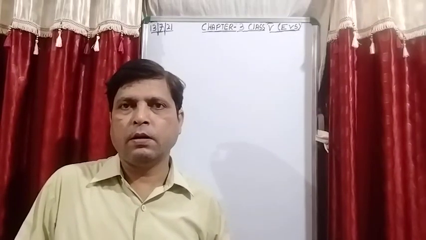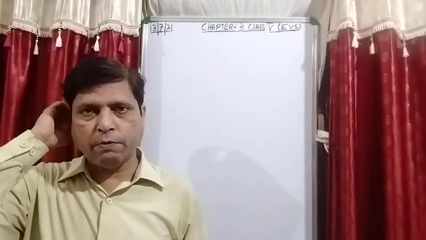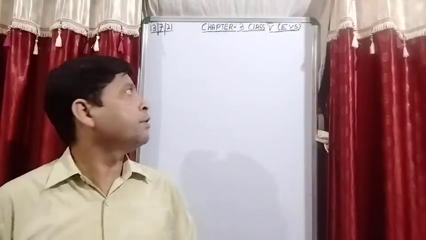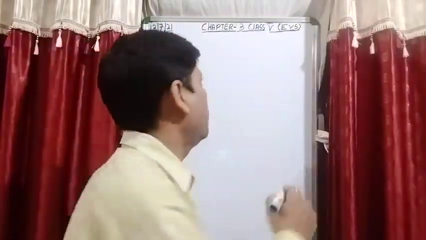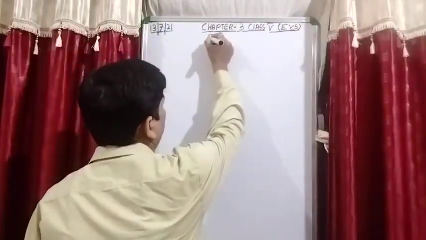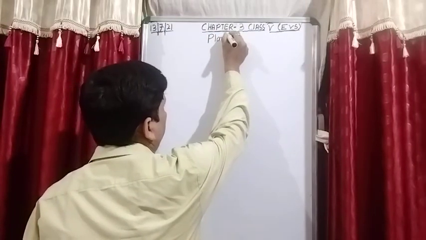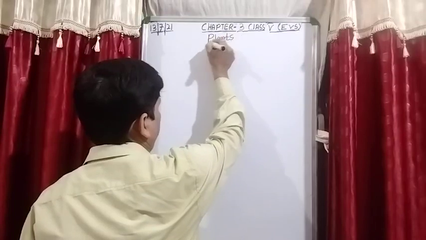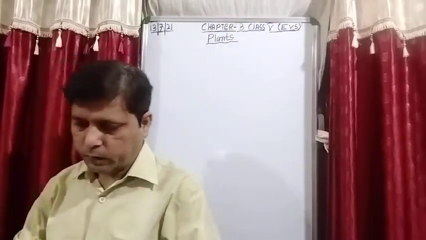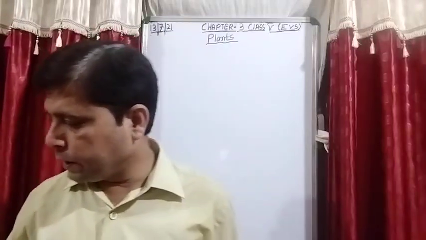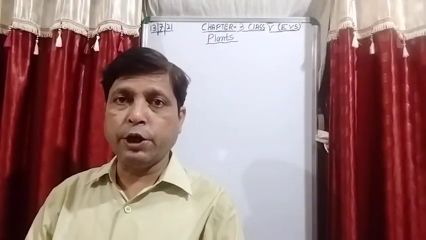Today's date is 13 July 2021 and I am teaching you chapter number 3. Name of the chapter, plants. So students, let's do a little recapitulation of what we did in the previous video.